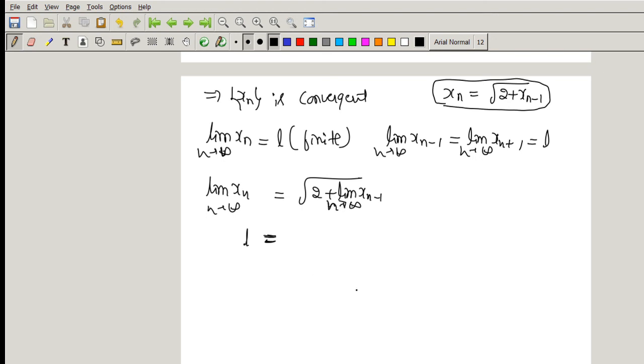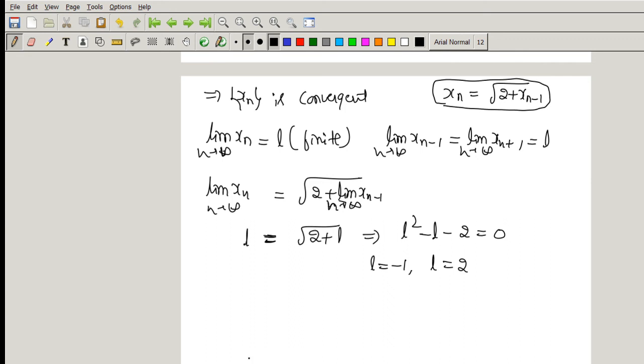So the limit of xn is equal to L, and L is equal to root of 2 plus L. Squaring on both sides, we have L square minus L minus 2 is equal to 0. Solving this quadratic equation, L is equal to minus 1 and L is equal to 2. If we replace L by minus 1, we have 1 minus 1 minus 2... wait, it satisfies. If we replace L with 2, 2 square minus 2 also satisfies.